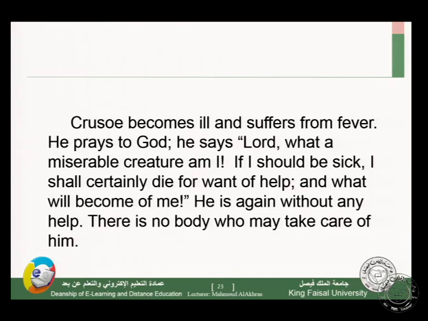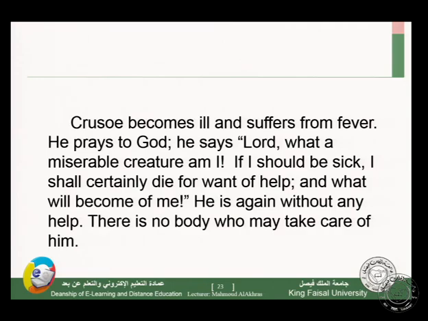Trozo becomes ill and suffers from fever. He prays to God again. When he is ill, he asks his God to cure him, to save him from his illness. He says, Lord, what a miserable creature am I. If I should be sick, I shall certainly die for want of help.